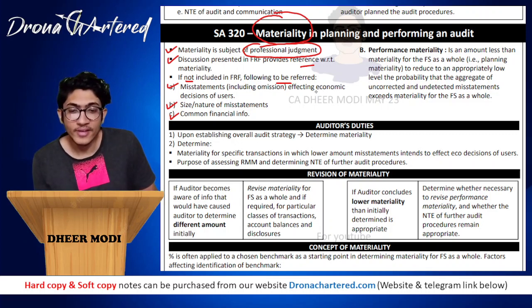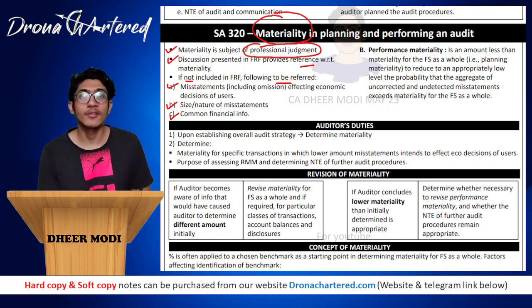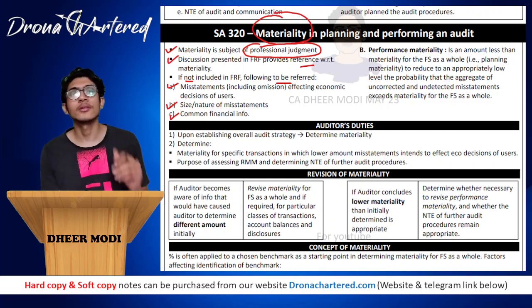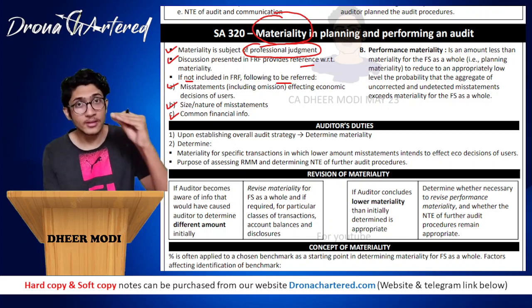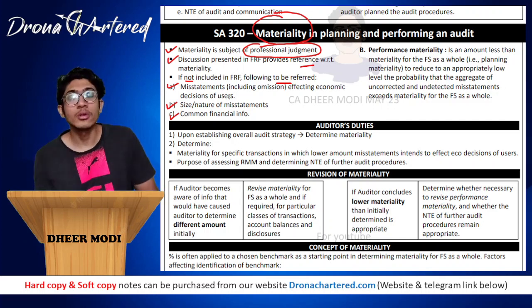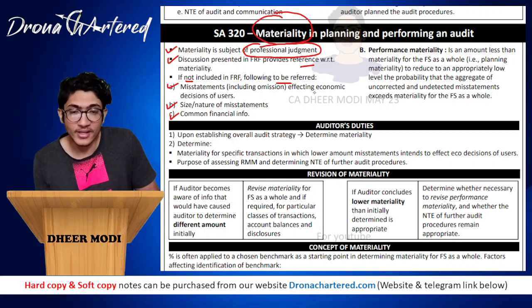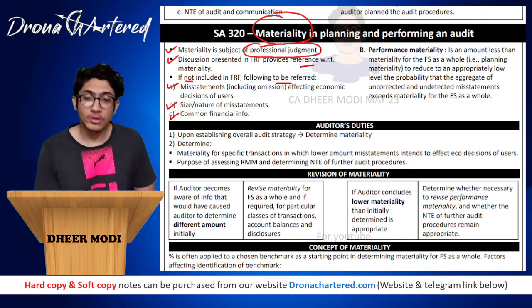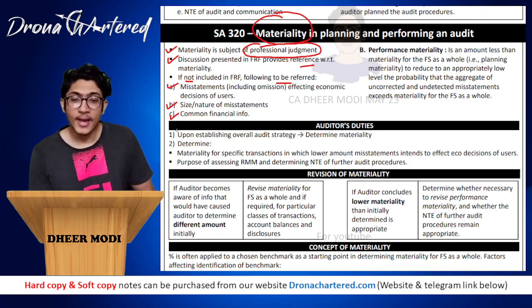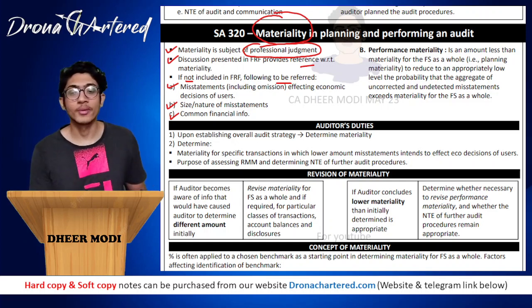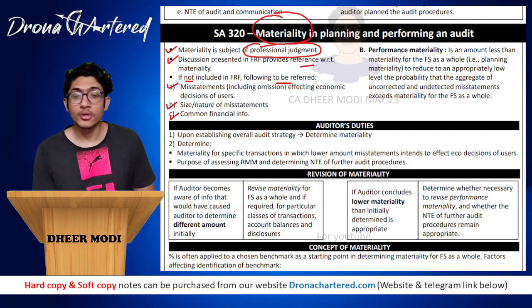First is misstatements affecting economic decisions of users. You will have to identify what amount of misstatement users will still be okay with, saying this does not matter, this is not material, I am not affected by this. But at whatever amount you determine that the economic decisions of these users will be affected, you can set that as your materiality. Second is the size and nature of the misstatement. How big the misstatement is will also affect your materiality. And last is common financial information. Any information available in your financial statements can be used to set your materiality.